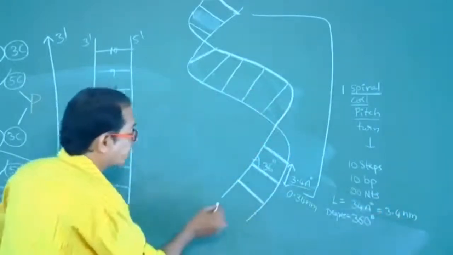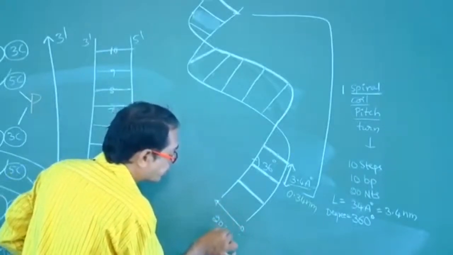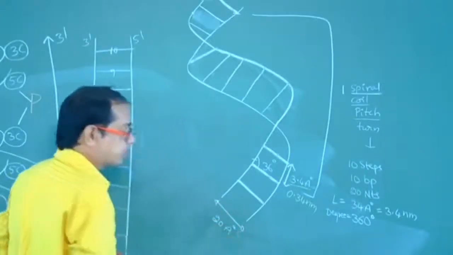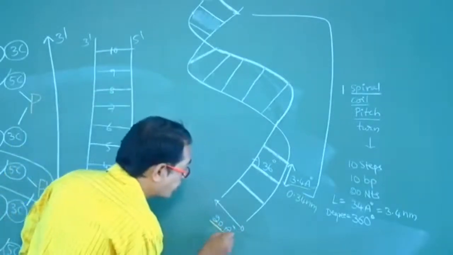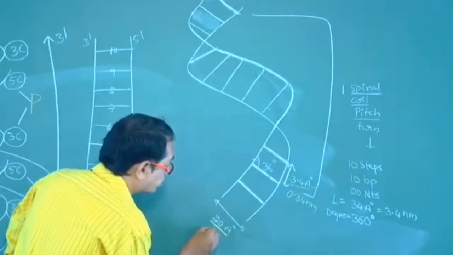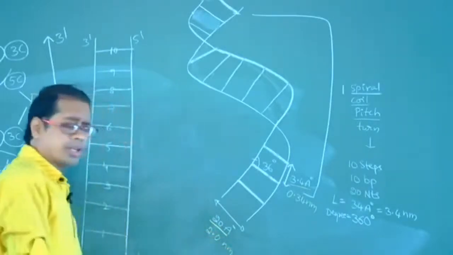What is the distance between two strands? 20 angstroms, which is equal to 2.0 nanometers.